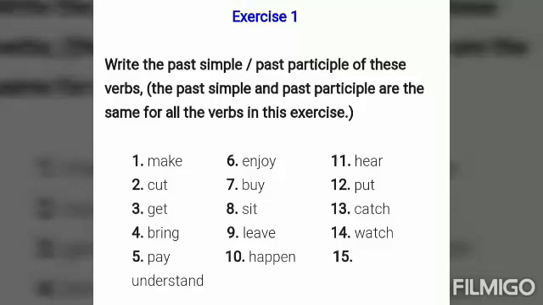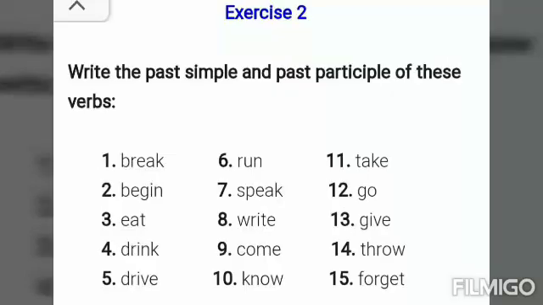I am repeating once again. Make, made, made. Cut, cut, cut. Get, got, got. Bring, brought, brought. Now the next exercise starts. Write the past simple and past participle of these verbs. Here they are different. In the first column you will write all these.